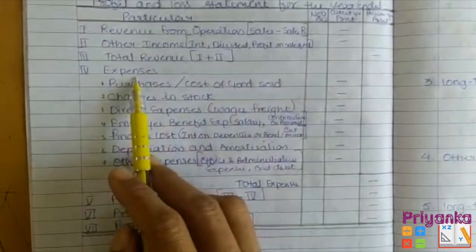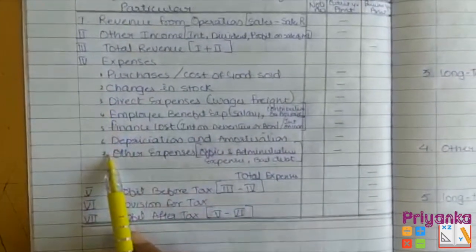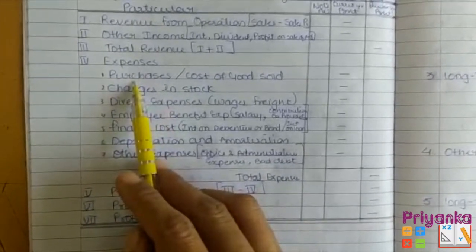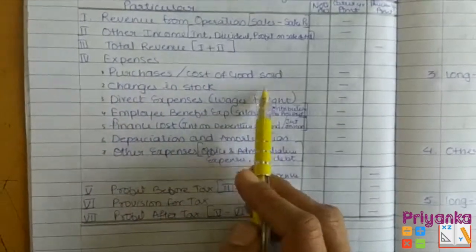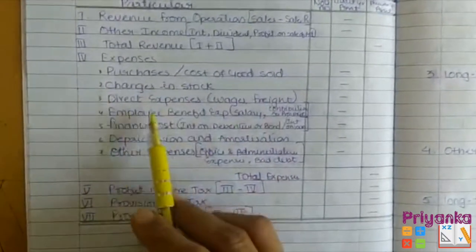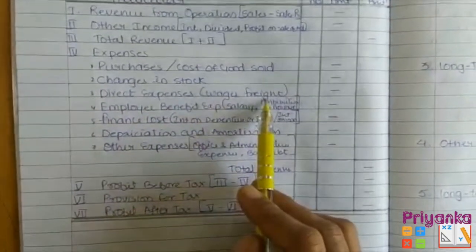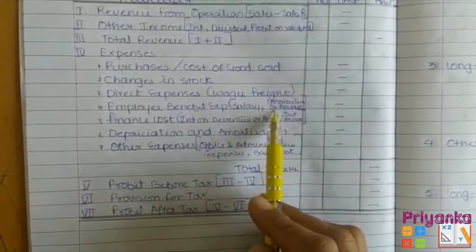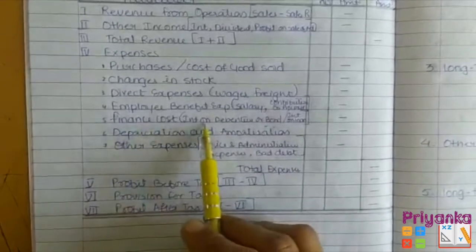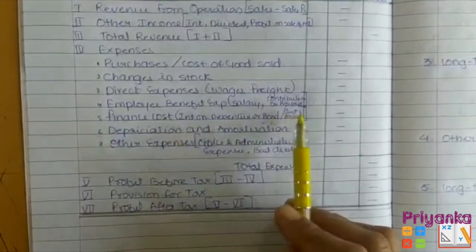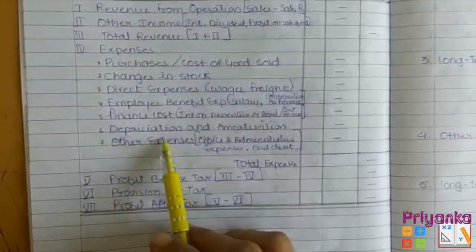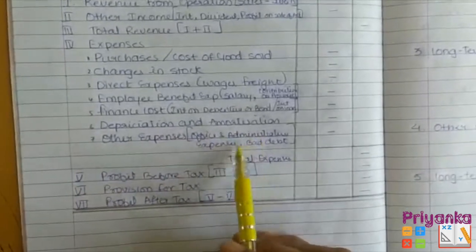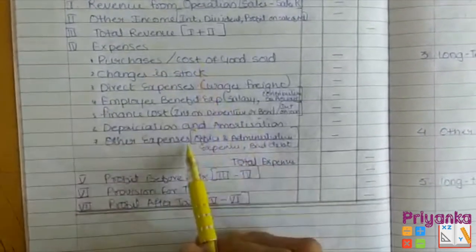Then the fourth stage is the expenses, where there is no need to give numbers, but I gave them to help you remember. There are a total of 7. First, purchases or cost of goods sold; second, change in stock; third, direct expenses, where we include wages and freight; fourth, employee benefit expenses like salary and contribution to provident fund; fifth, finance cost, where we include interest on debentures, bonds or loans; sixth, depreciation and amortization; seventh, other expenses like office and administrative expenses or bad debts.